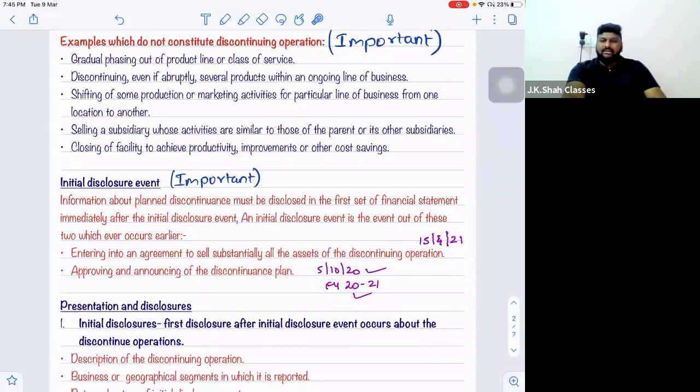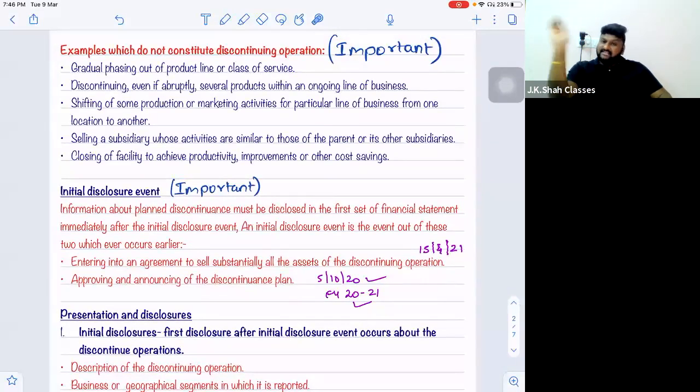So even for one product or two products, you cannot say that the entire segment is discontinued. Products get discontinued every year. That is very common. If the products are all discontinued, then only it is a discontinued operation. Sir, but there are other products in Tata Motors. You're getting it wrong. Please stick to the basics. If one or two product lines are closed, it is not a discontinuing operation, because even if two products are discontinued, other products are still there. Has it discontinued manufacturing of entire passenger vehicles? If that is the situation, then it's a discontinuing operation.